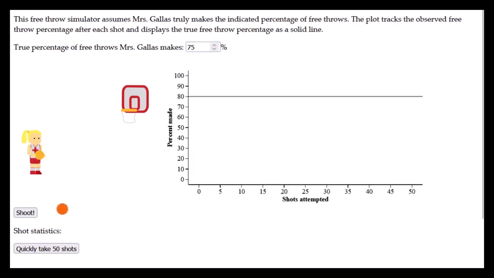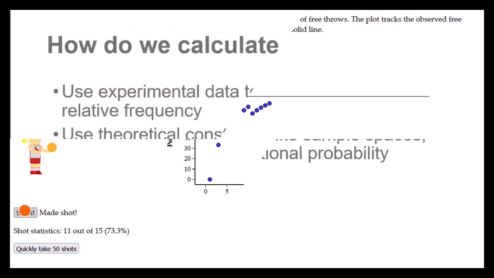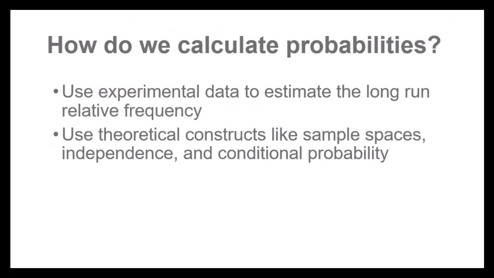But if I look at just a few, so if I do, in this case, let's see, 15 shots, this group of 15 ended up with 73%, but another group of 15 might have a different percentage. So there's randomness involved here. You wouldn't necessarily expect to see 75% on any given small number of baskets. So this was just an overview of what a probability represents.